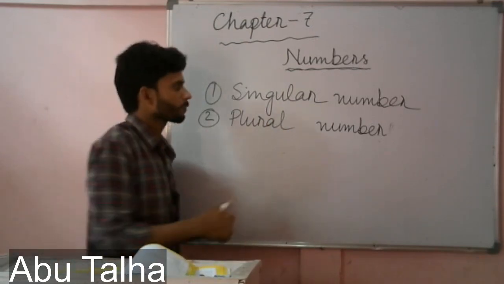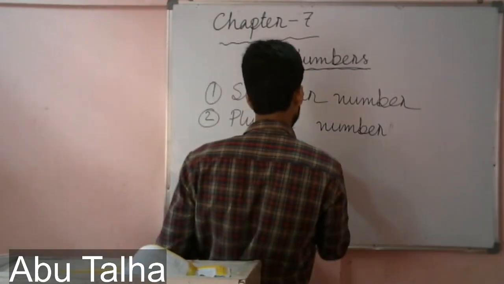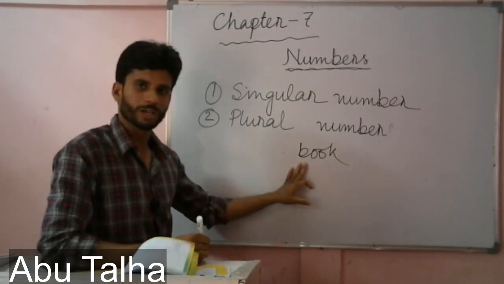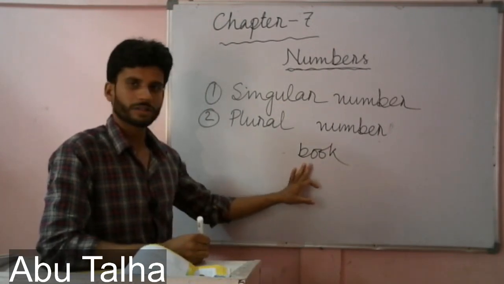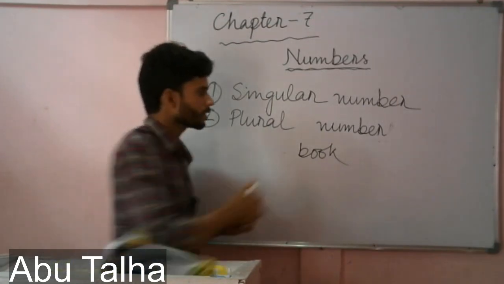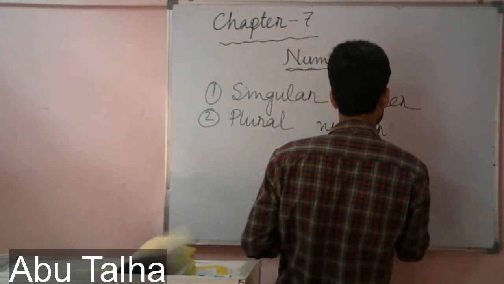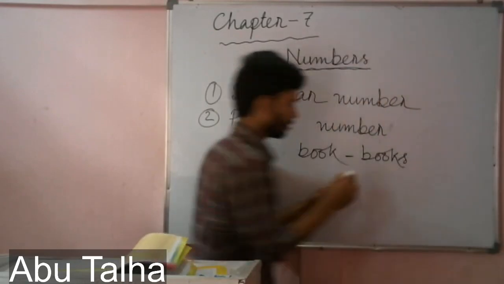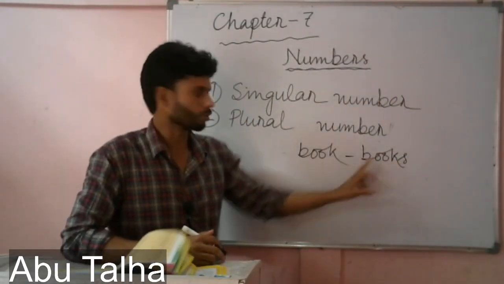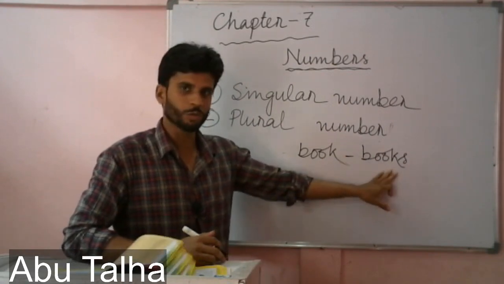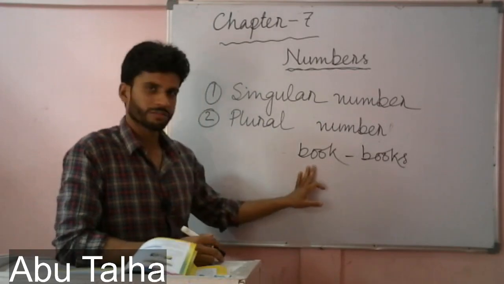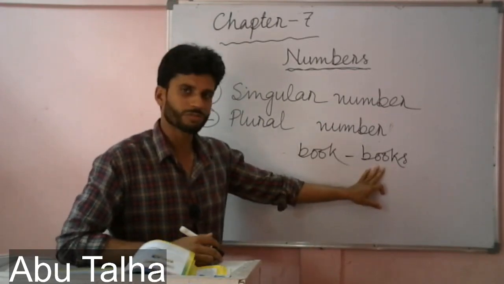If I write book here, this means only one book. If I add s to this book and it becomes books, then it indicates more than one. That means it is plural. So book is singular, and books is plural.